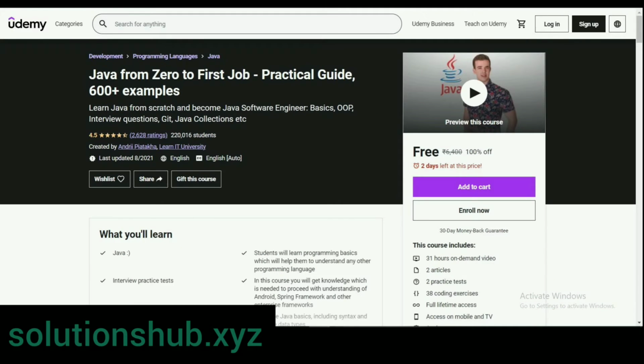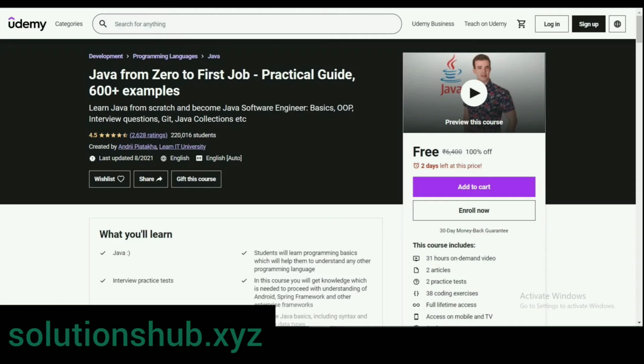The next course is Java from Zero to First Job Practical Guide, 600 plus examples. Learn Java from scratch and become a Java software engineer: basics, object-oriented programming, introduction, Git, Java collections, etc. The rating of this course is 4.5 and already 2 lakh students enrolled for this course.